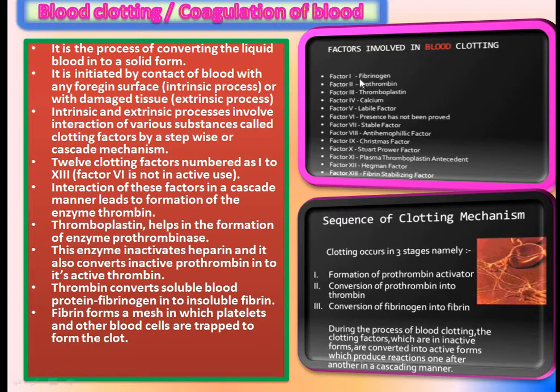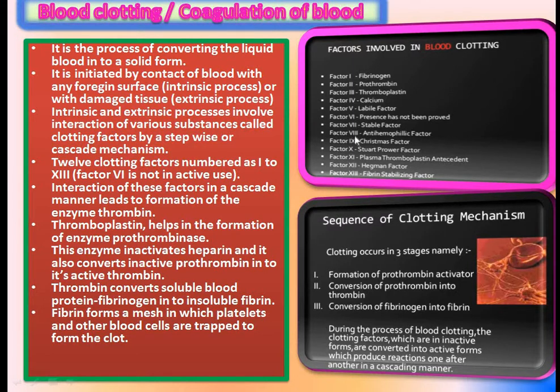Factor first, fibrinogen. Factor second, prothrombin. Third, thromboplastin. Fourth, calcium. Fifth, Labile factor. Sixth, presence has not been proved. That means their presence has not been proved. Hence, this factor is not in use in this process. Factor 7, stable factor.